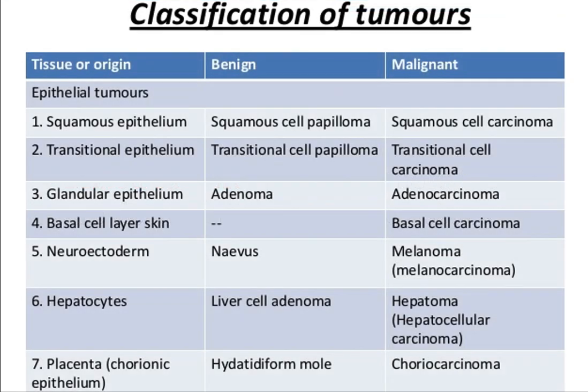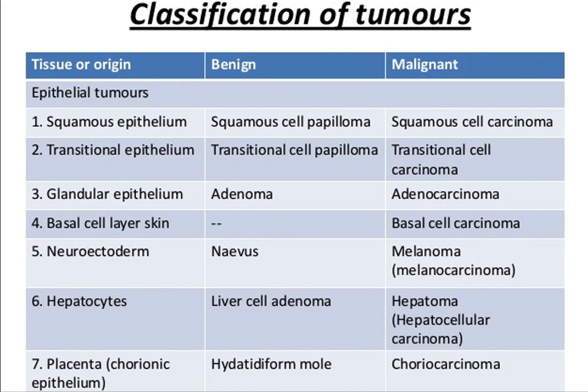Tumors are classified based upon their origin into epithelial tumors and non-epithelial tumors. These are a few examples of epithelial tumors. Epithelial tumors arising from the squamous epithelium: the benign entity is called squamous papilloma and the malignant is called squamous cell carcinoma. Transitional cell epithelioma is benign and malignant: benign is transitional cell papilloma and malignant is transitional cell carcinoma. Tumor arising from the glandular epithelium: benign is adenoma and malignant is adenocarcinoma.